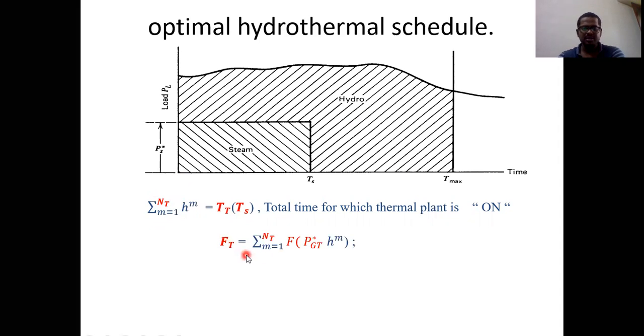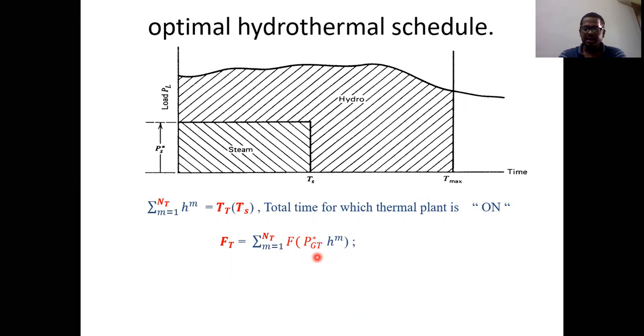And the next one is the cost function, or we can say thermal energy. So FT is nothing but power into time. PGT star is the power, and hm is related to time. Why are we considering PGT star here? From the graph itself, we understood that steam produces a constant power, which is PGT star. That's why I'm replacing PGT with PGT star. Our target is to find PGT star. So you can write thermal energy like this.